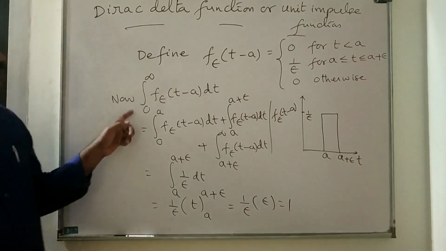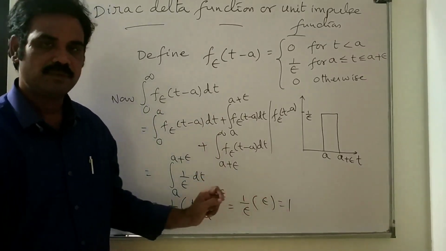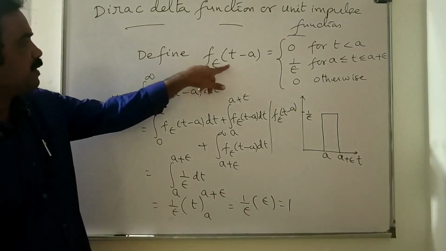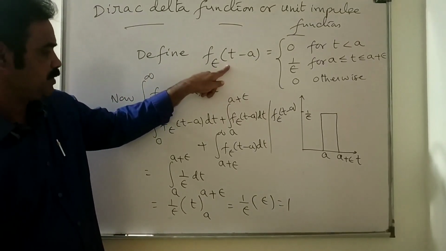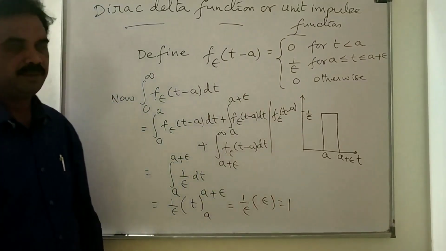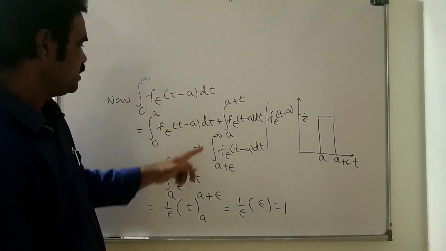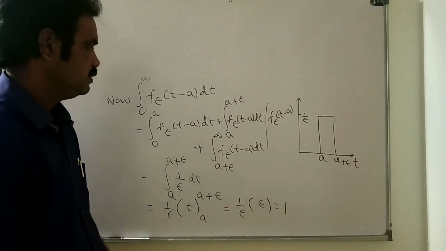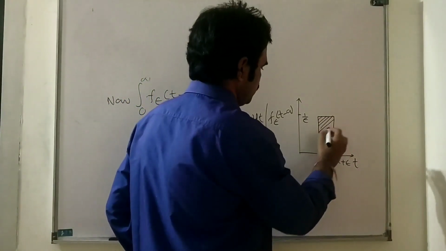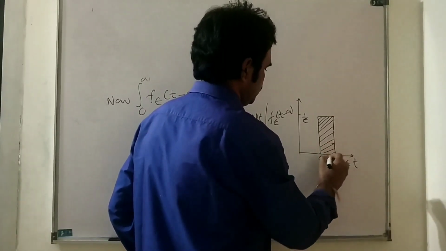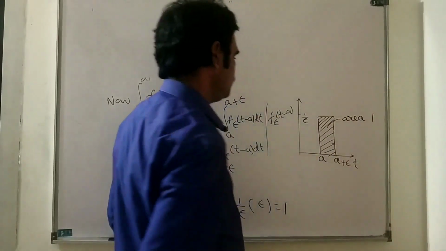Integral 0 to infinity f epsilon of t minus a dt is equal to 1. That means the impulse of this function, this is called impulse. Impulse of this function f epsilon of t minus a is 1. That means this area is 1.